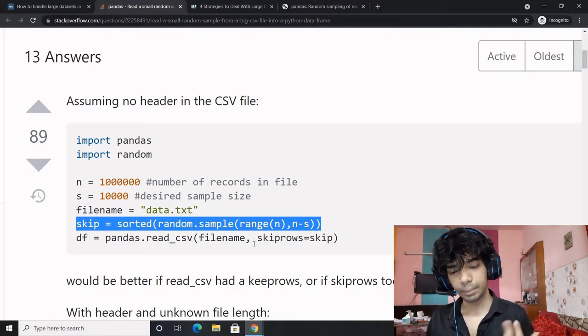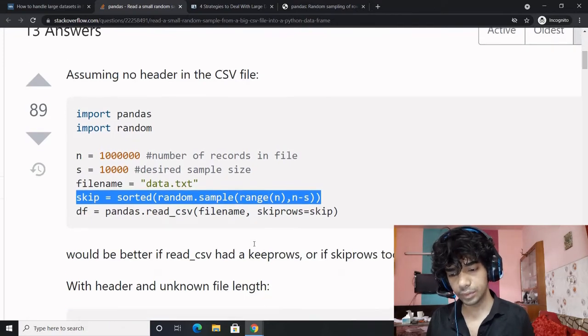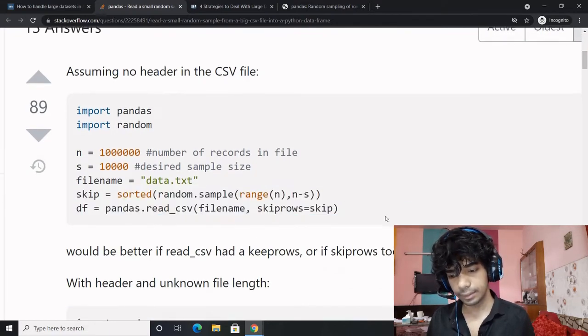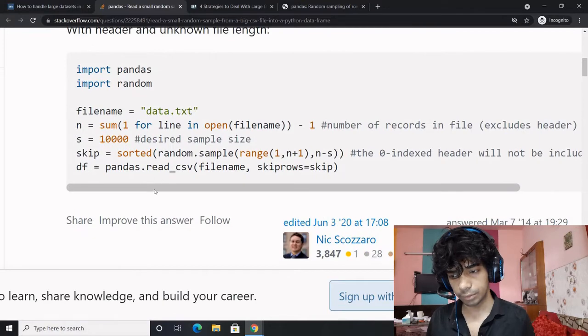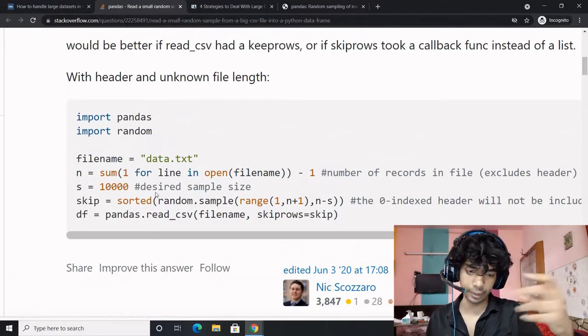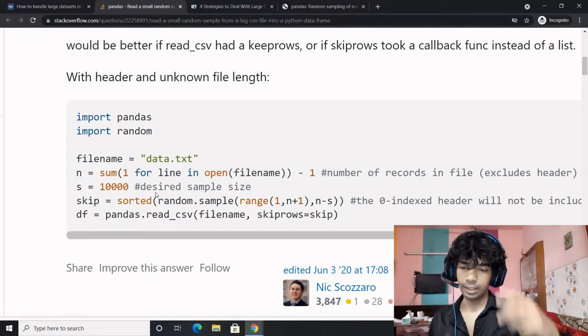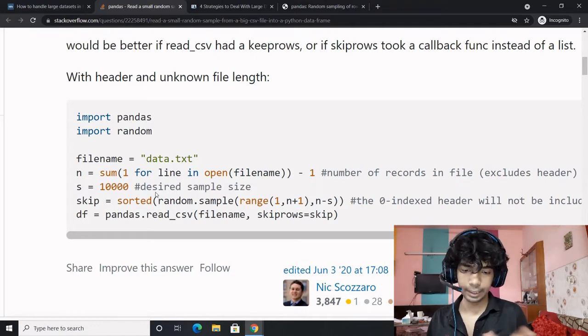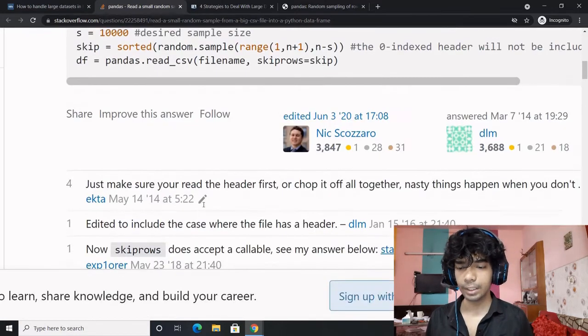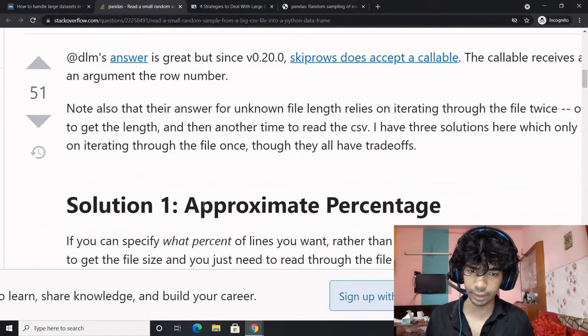You do a random sampling, and so you skip and do a random sampling. Then we proceed over here, where basically you're trying to specify which rows you want to skip, and the ones you want to skip are these many, and out of those, the remaining would be our data frame. Cool. Perfect.